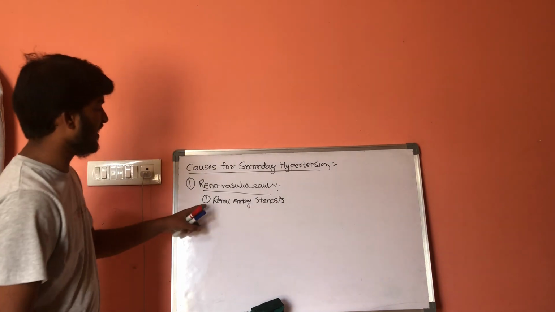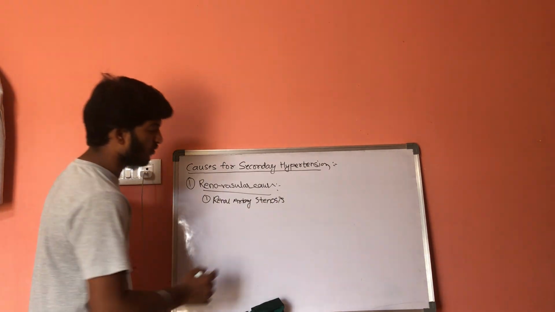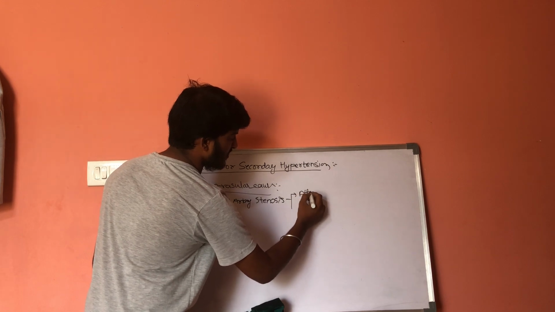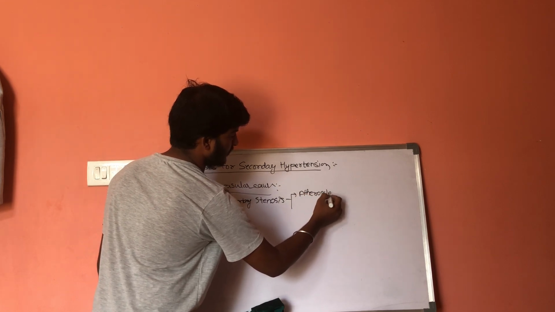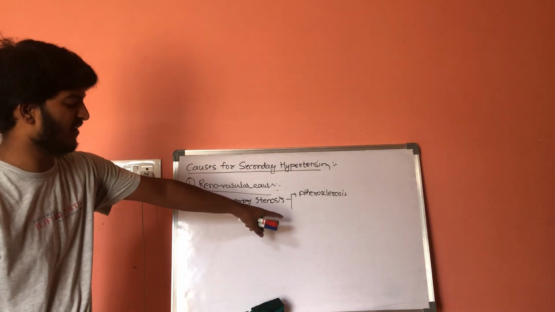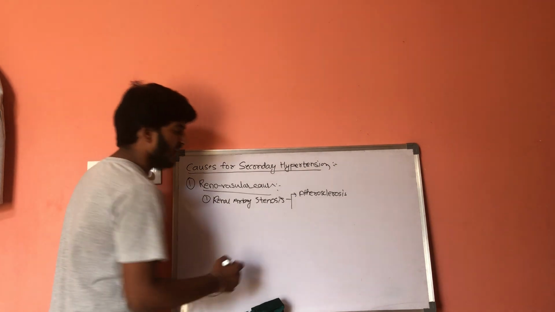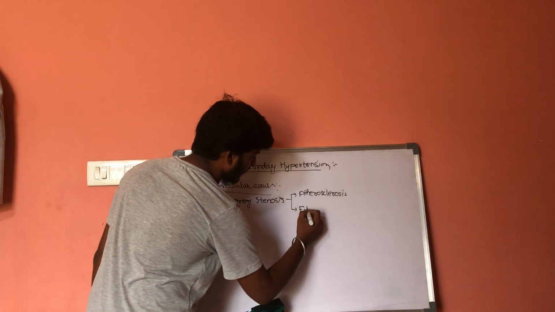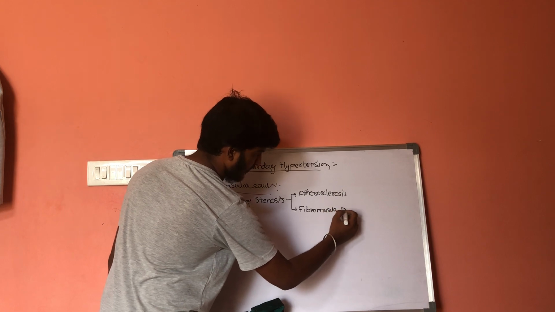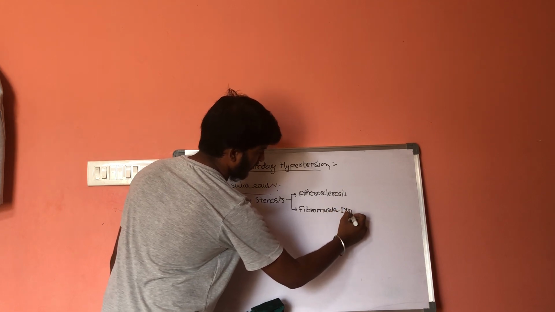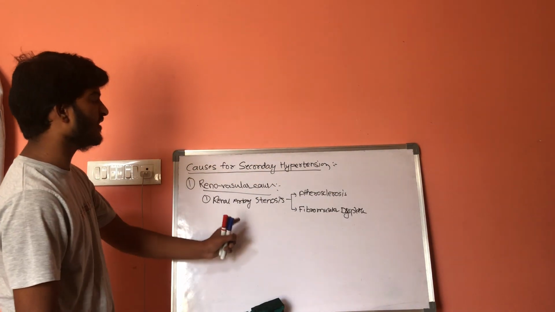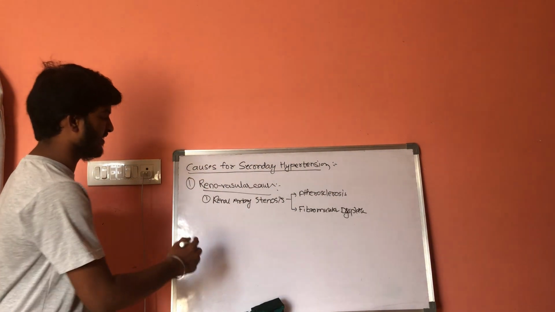If there is renal artery stenosis, it results in two conditions. The first condition is atherosclerosis, and the next one is fibromuscular dysplasia. Fibromuscular dysplasia results in secondary hypertension. This is the first condition.